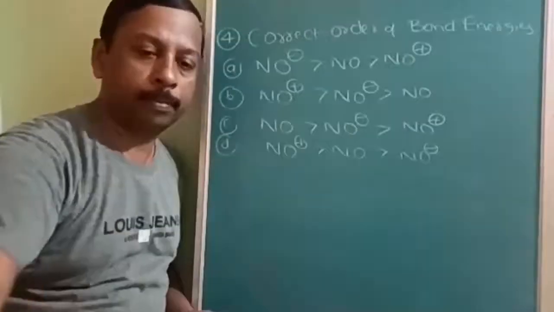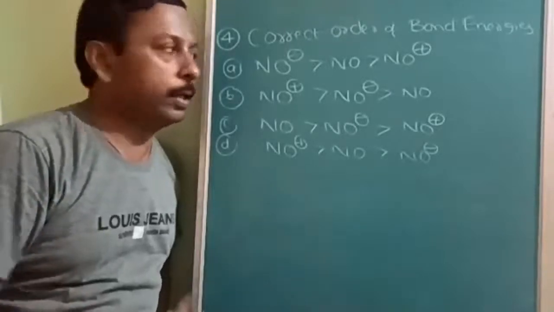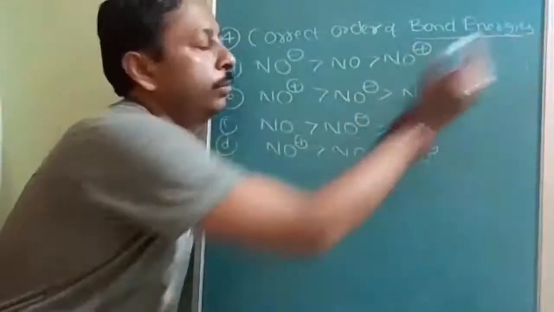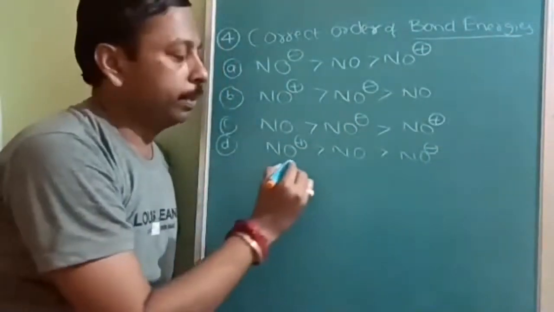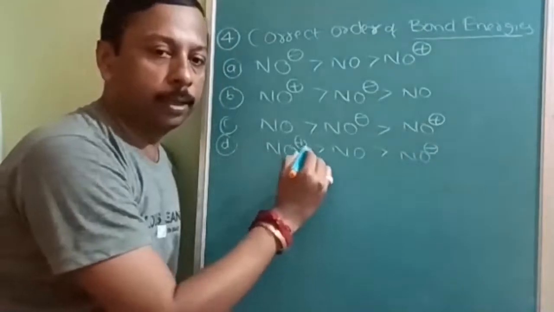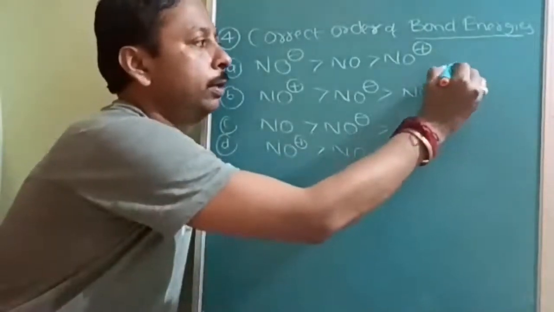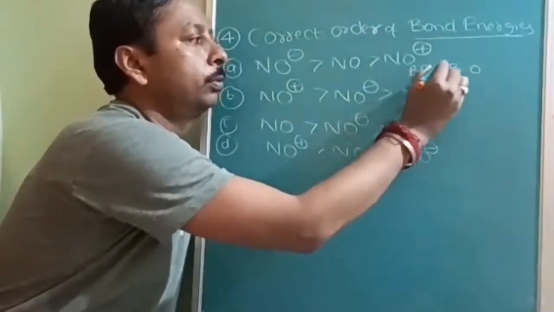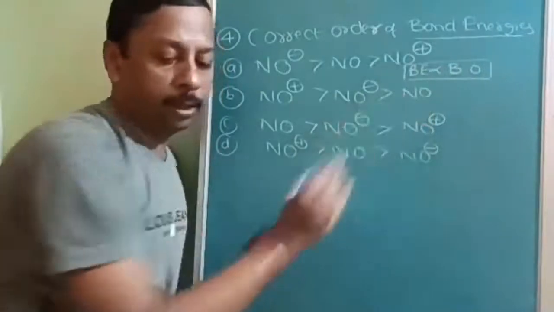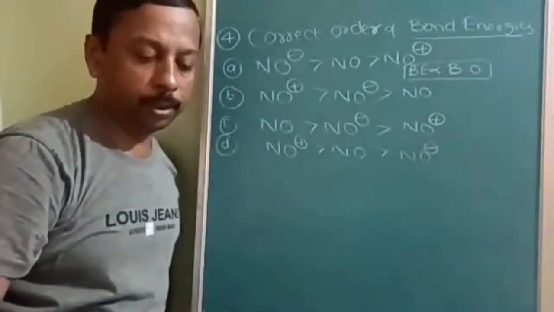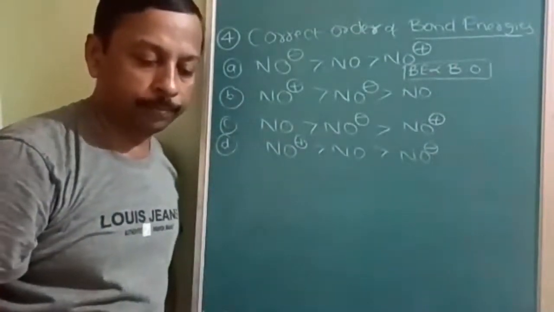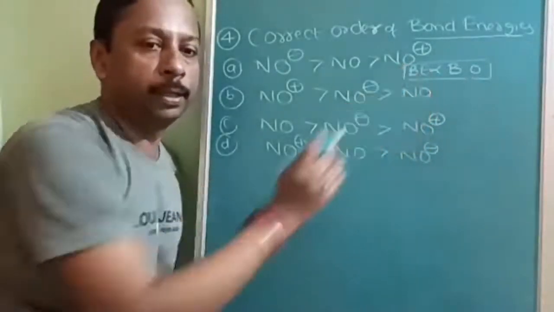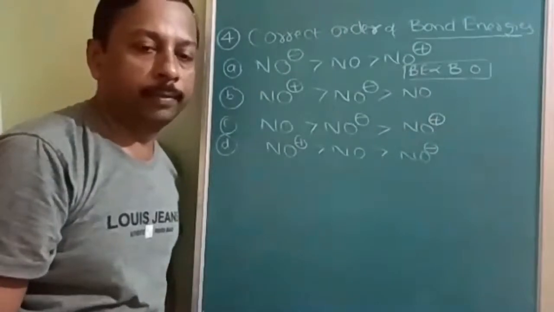Note down. Okay. Here also a similar trick, but you have to change your strategy here. Here the question is about the bond energy. But indirectly it is related to molecular orbital theory only. So according to molecular orbital theory, bond order and bond energy are both directly proportional. Bond energy is directly proportional to bond order. Okay. So once you increase the bond order, then bond energy will be increased.